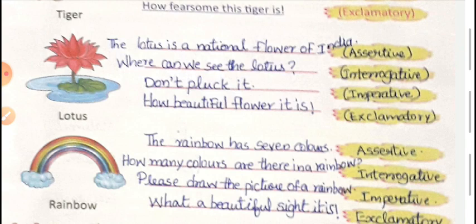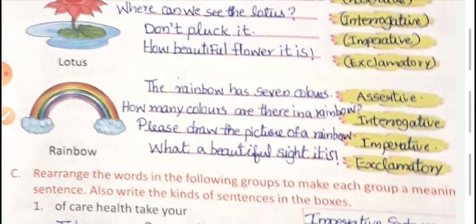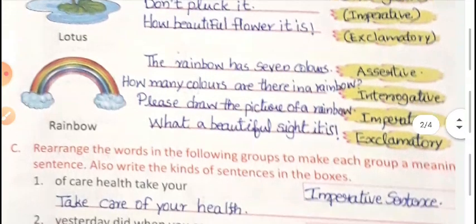Don't pluck it. It's an order. So imperative sentence. How beautiful the flower is. That is exclamatory sentence. Now the third picture is rainbow.